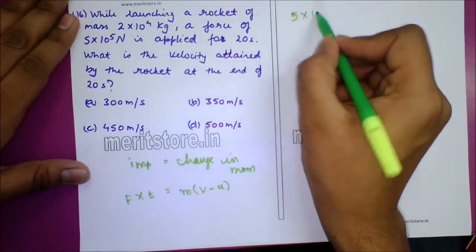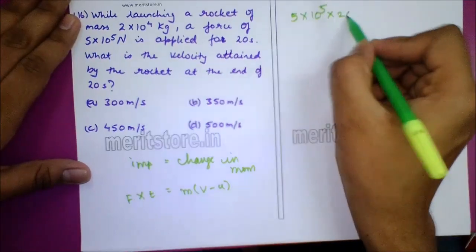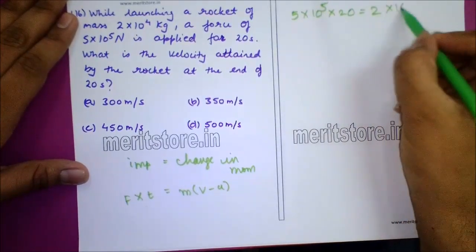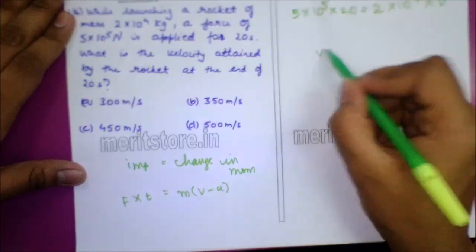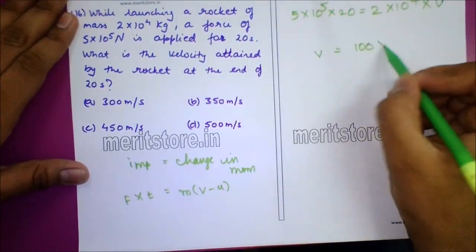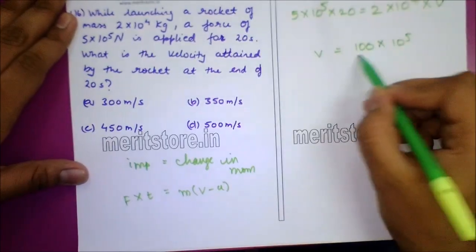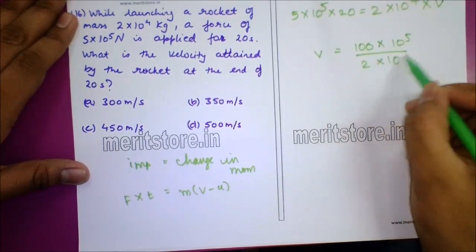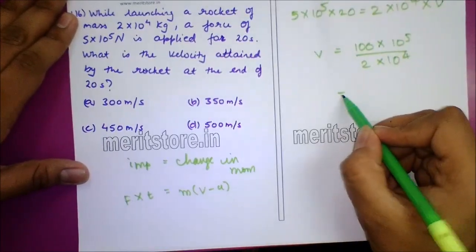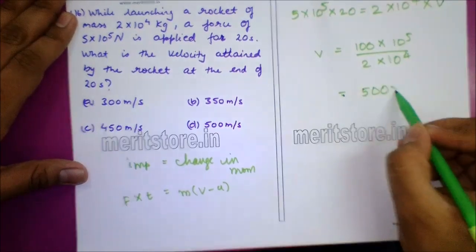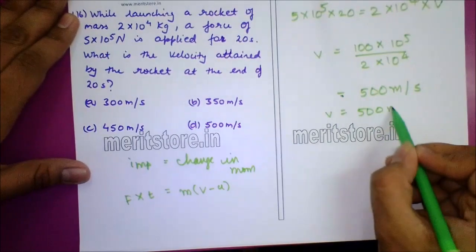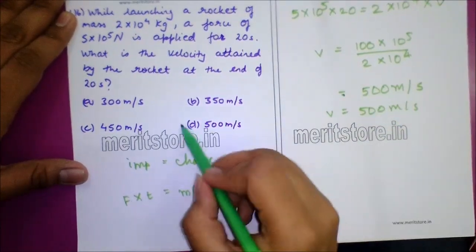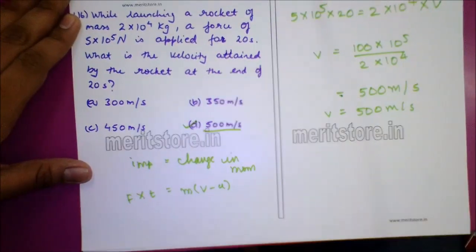So 5 into 10 raised to 5 into 20 is equal to 2 into 10 raised to 4 into v. So value for v will be 100 into 10 raised to 5 upon 2 into 10 raised to 4. On solving, we get 500 meter per second. So value for v is nothing but 500 meter per second. So option D, 500 meter per second, is the correct answer.